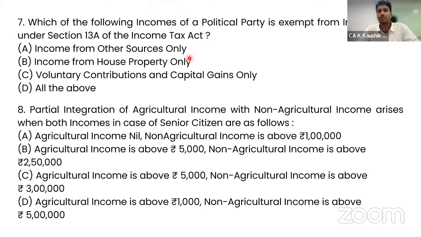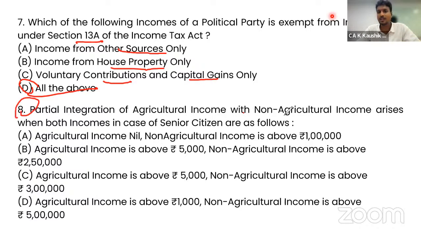Which of the following incomes of a political party is exempt from Income Tax Act? So Income Tax Act section 13A, assessment of various assessees, gives us the provision that income from other sources, house property, voluntary contribution, and capital gains is completely exempt. So all of the above is the correct answer in terms of section 13A. For political parties, voluntary contributions are not taxable, capital gain is not taxable, house property income is not taxable, other sources not taxable. Everything is not taxable. Moving to the next question, number 8.